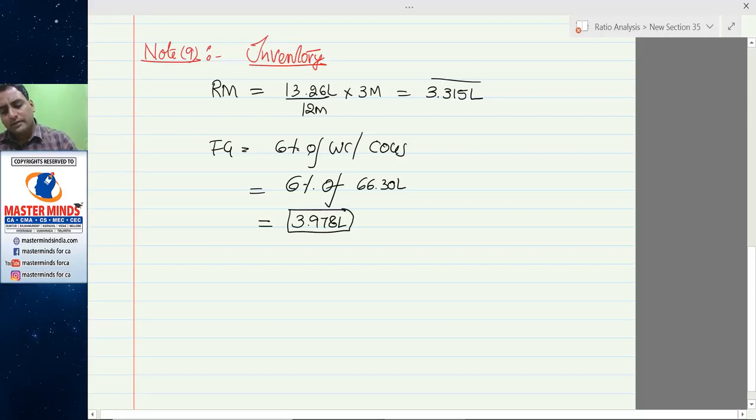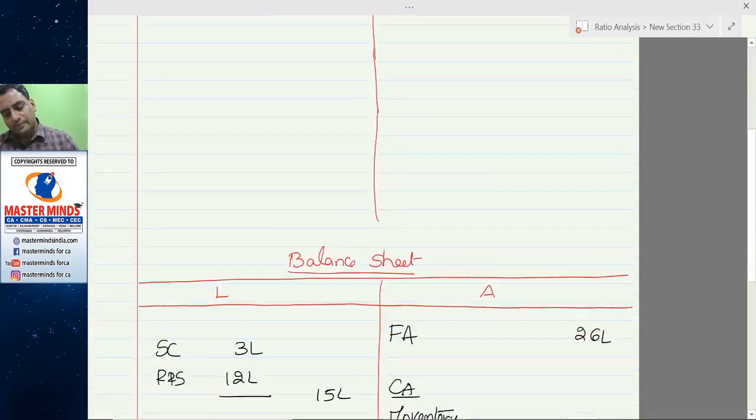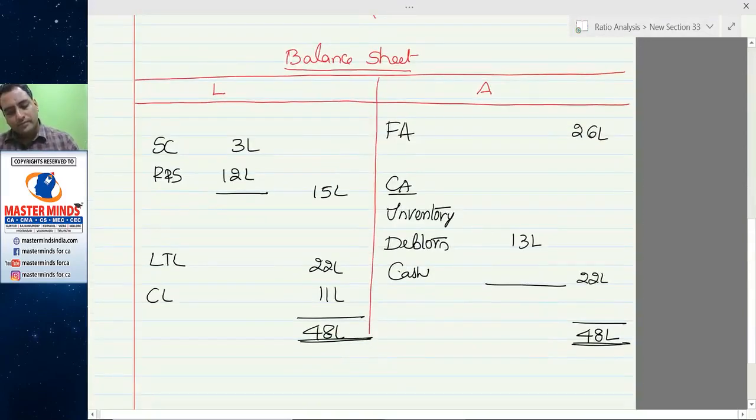$3.798 lakhs. $7.293 lakhs. 7.293 lakhs plus 13 minus 20, 1.707 balance.